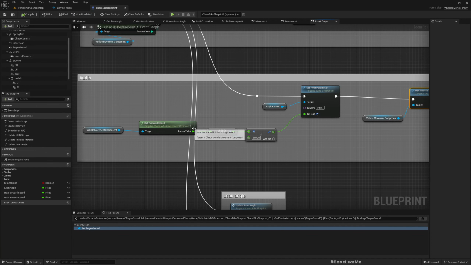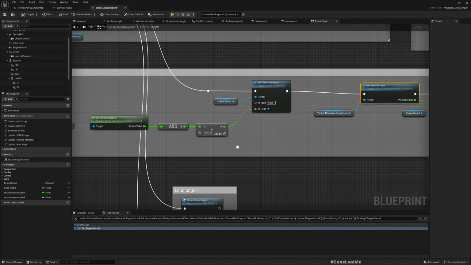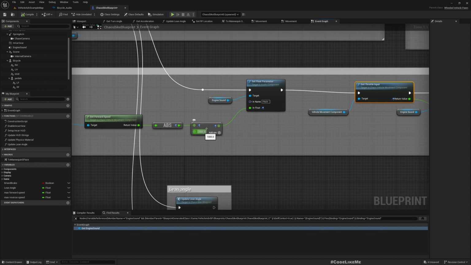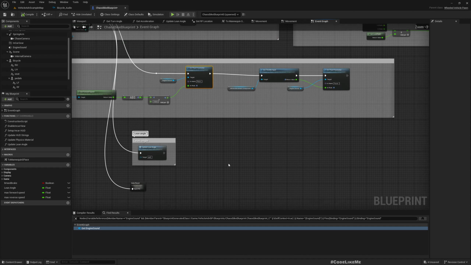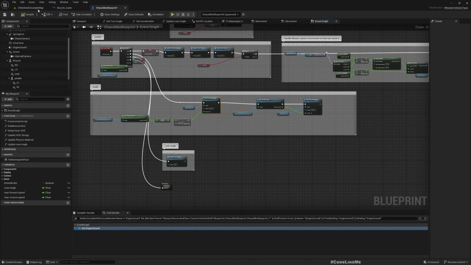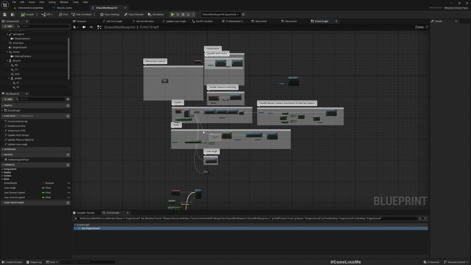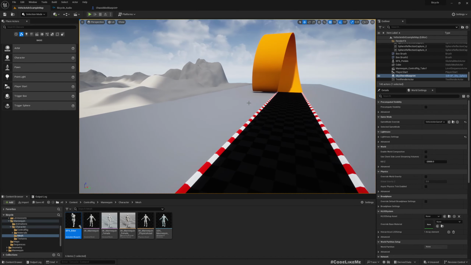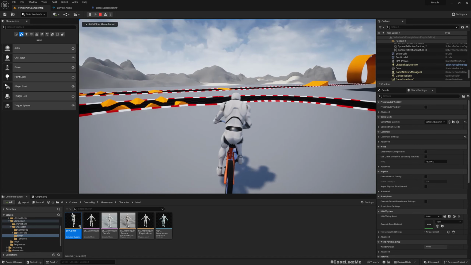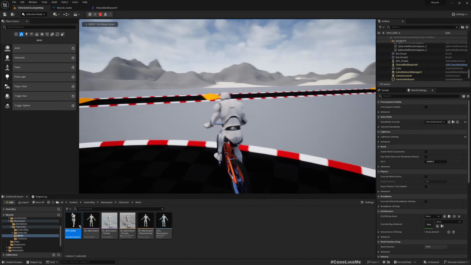So I basically get the forward speed, take the absolute value and divide it by 1000. By doing this, I can get a value between 0 and 1 and set the float parameter. That's all I have done as for the sounds, and that's pretty much it for the 5.3 update. And this is what you have as the end result.